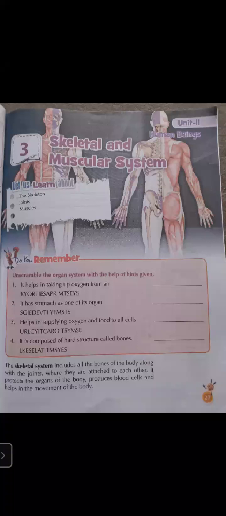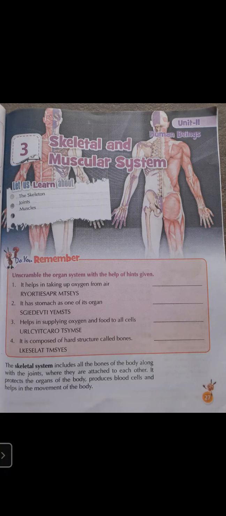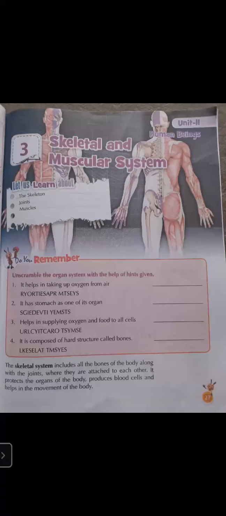It helps in taking up oxygen from air. So what type of system helps us in taking up oxygen from air? It is the respiratory system. So you have to write the proper name, respiratory system. The second, it has a stomach as one of its organs. Which system is this?